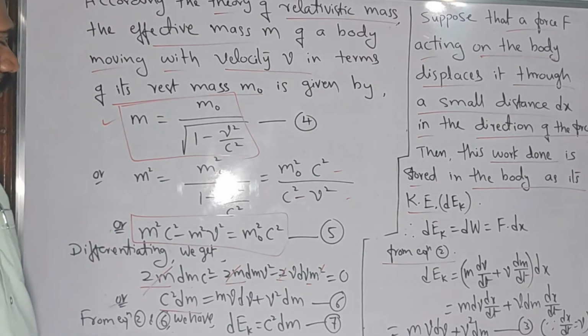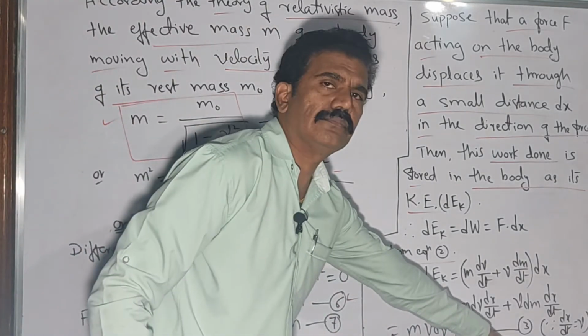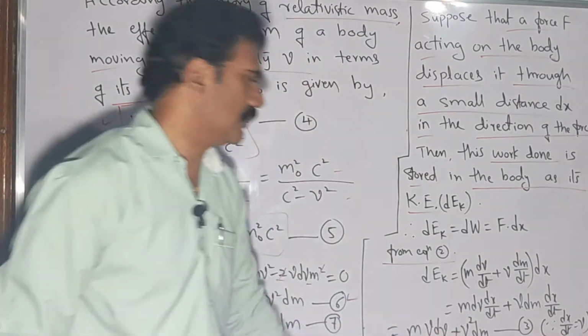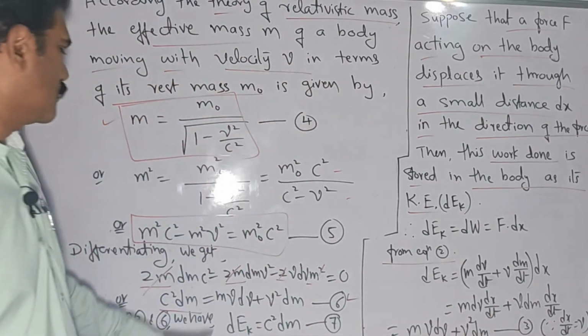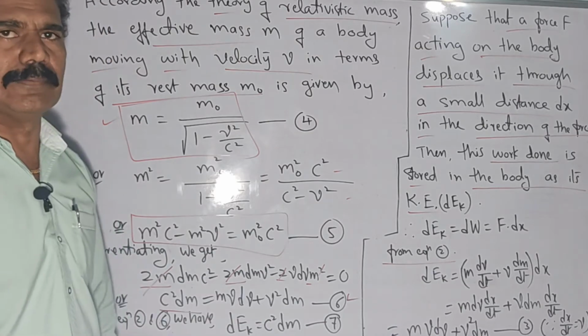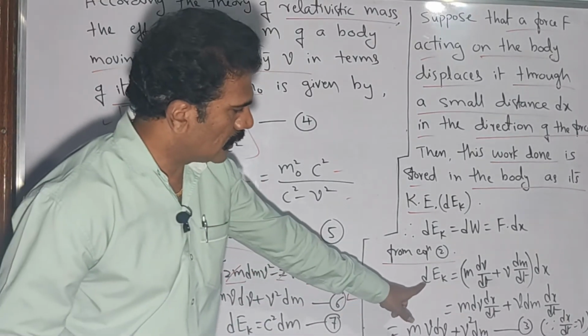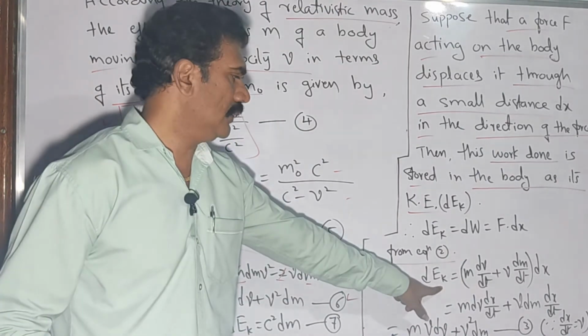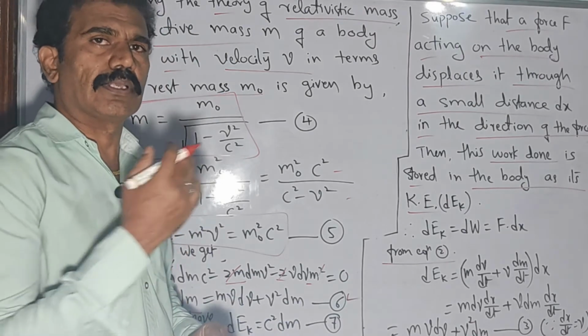That's it. So now compare this equation 6 with equation 3. Note down that comparison. So mv dv plus v square dm, and here also mv dv plus v square into dm. So both are similar, and hence we can now consider dEk, the change of kinetic energy due to the application of the force.